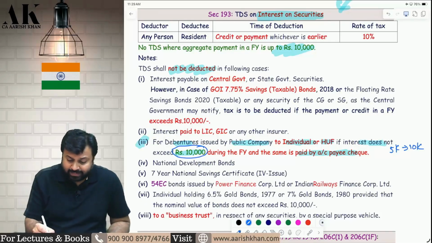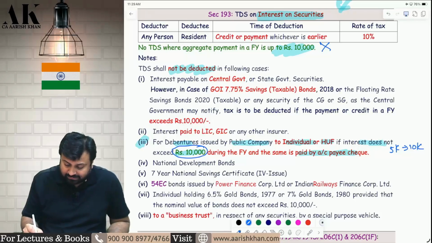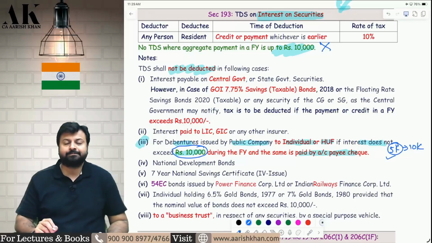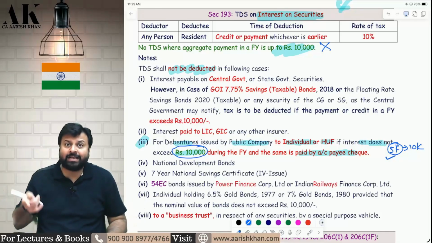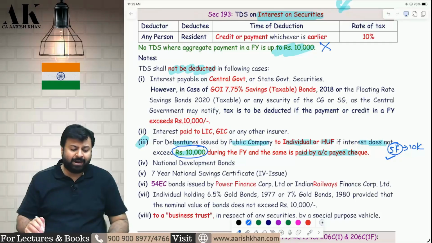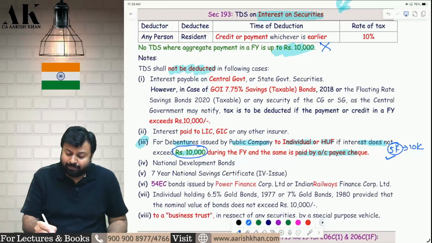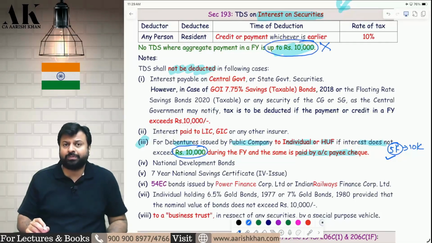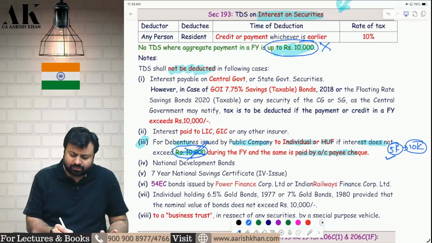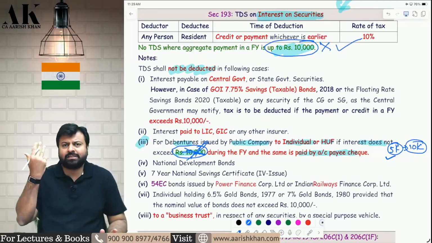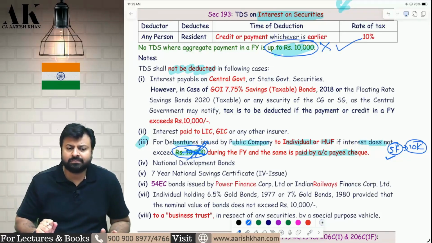See, when there was no threshold, this 5k makes sense. Because there is no threshold in the section, therefore 5k is a relaxation. But now the question is, if by default the section has a 10,000 rupees threshold, what is the use of increasing this to 10,000? Even if you don't increase this to 10,000, anyways 10,000 is the basic threshold of this section.